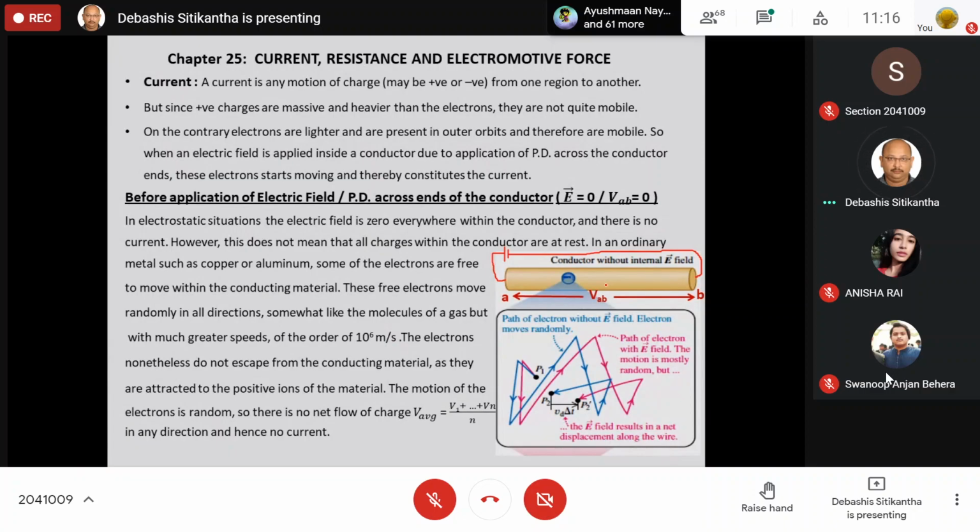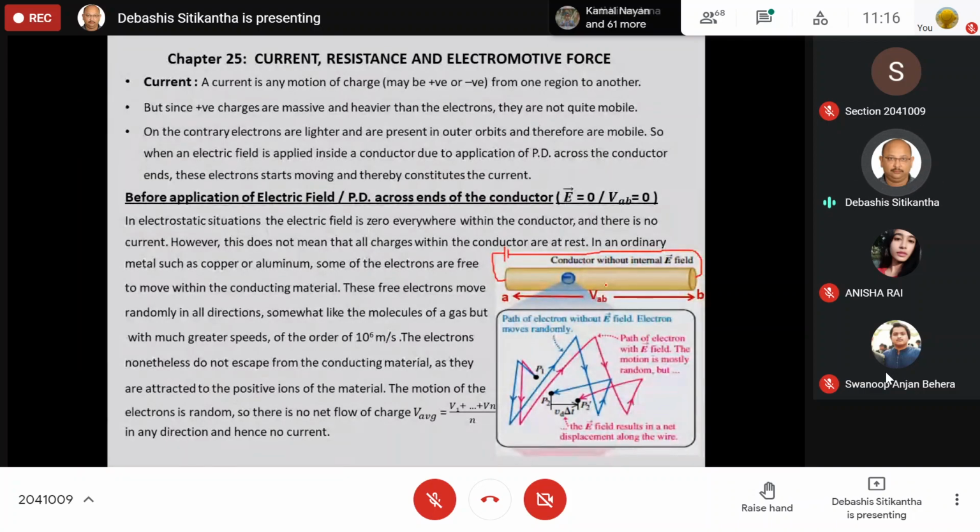You all know that in order to create an electric field inside a conductor, I need to apply a potential difference across its ends, because we have already studied that potential difference creates an electric field inside a conductor. If I have not applied any potential difference, obviously there will be no electric field inside the conductor.